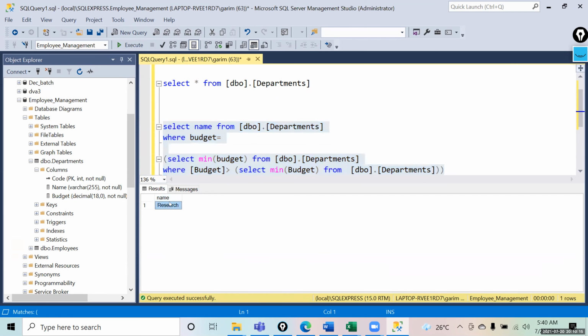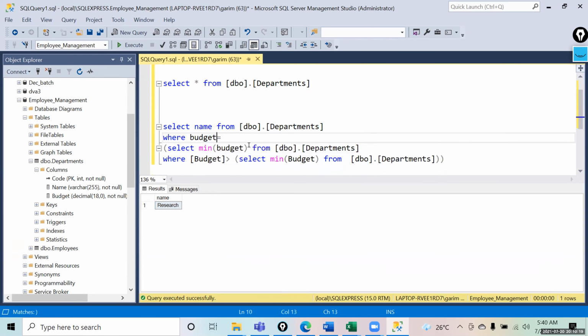You get the research department now, so you have been able to find the department. Two subqueries you have to go with.